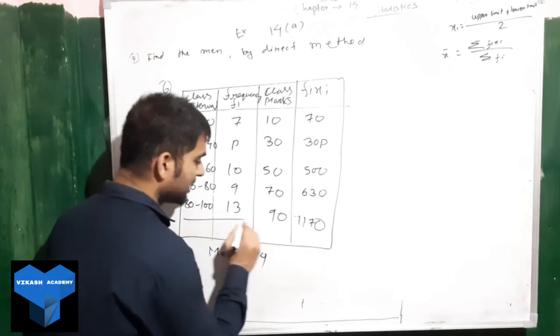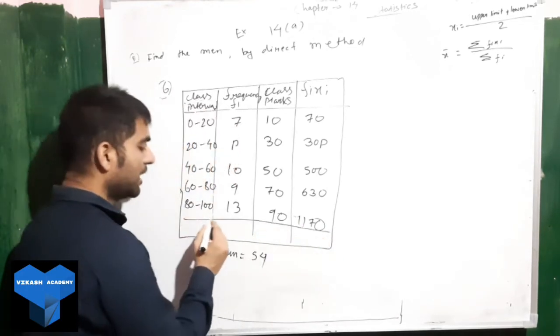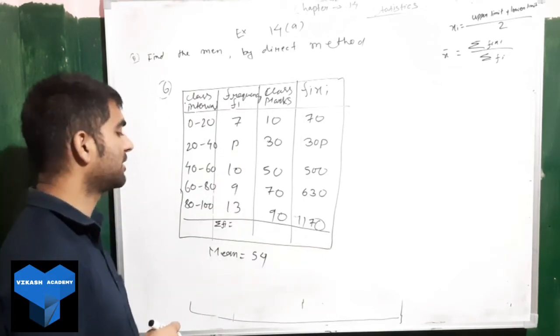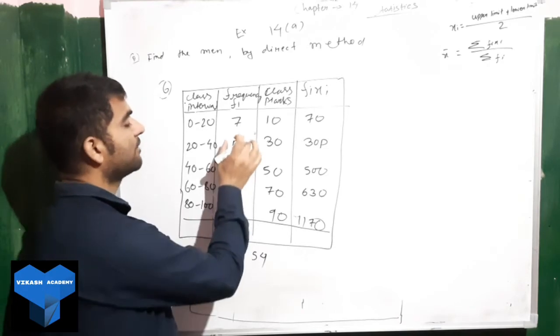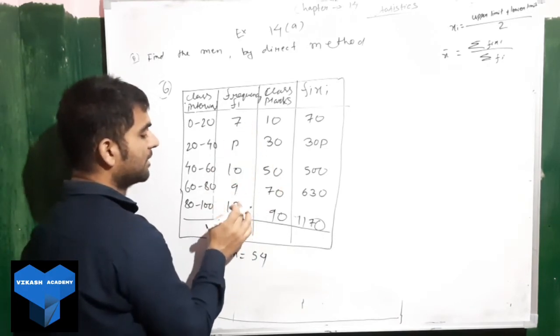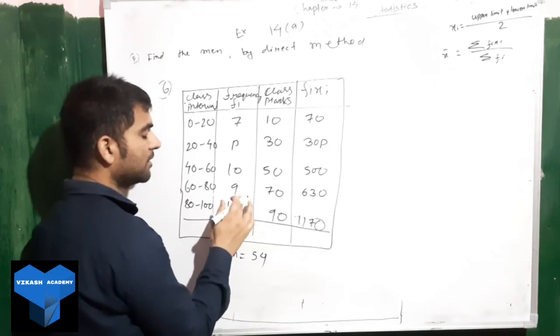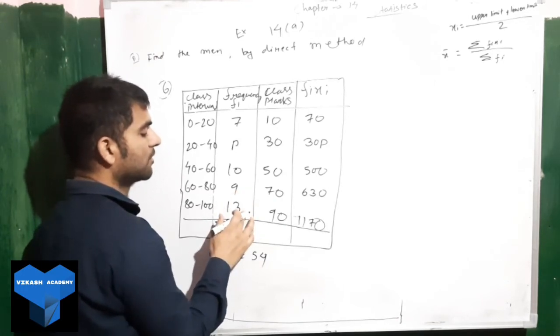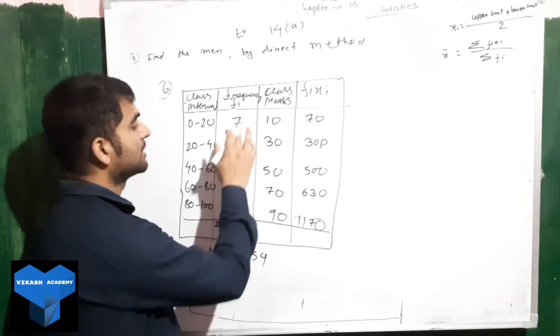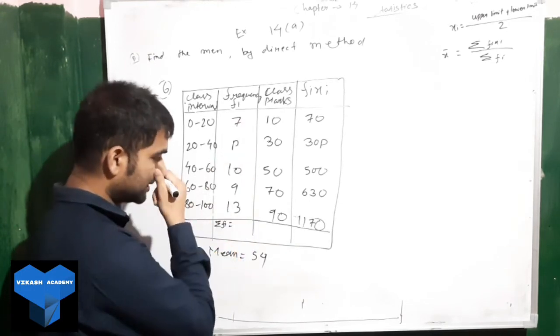Now what is your next step? Yeah, I already told you. You will find the summation of fi xi. Add this and see how much you are getting. When you add this, you will leave P separate. So it will be what? 9 plus 3, 12. So 12 plus 7.